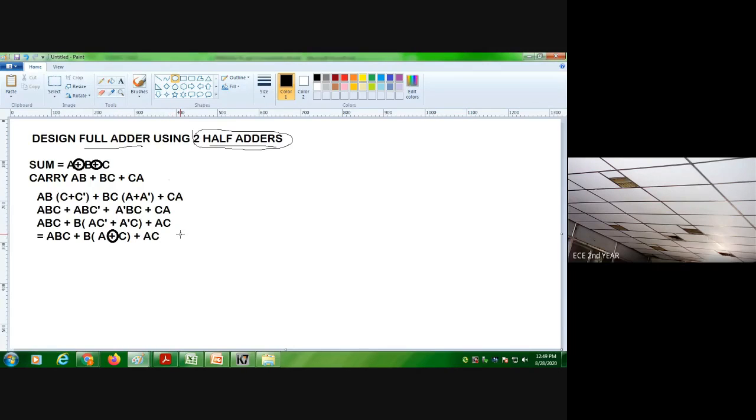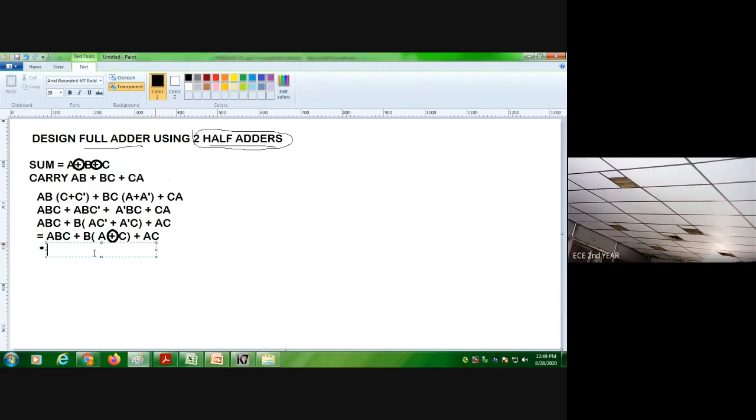Okay, are you able to follow? So here again, if you take AC as common, we'll have AC into 1 plus B, and B into A XOR C.